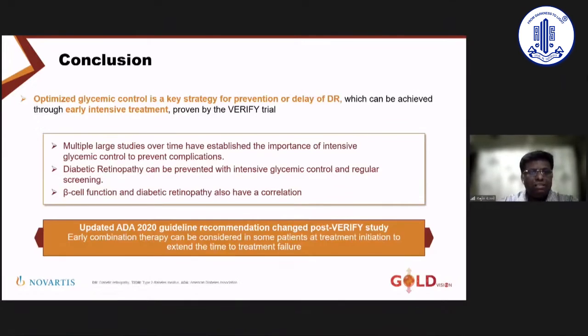So I would conclude by saying that optimized glycemic control is a key strategy for preventing or delaying diabetic retinopathy, which is proven by the VERIFY study. Multiple large studies over time have established the importance of intensive control to prevent complications. DR can be prevented with intensive glycemic control starting very early. Duration of diabetes is a huge risk factor in itself. Beta cell function and diabetic retinopathy have a correlation.